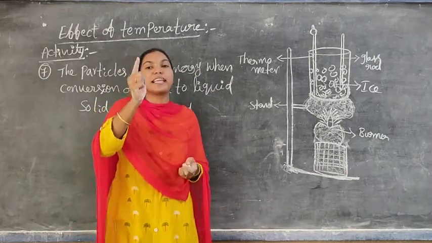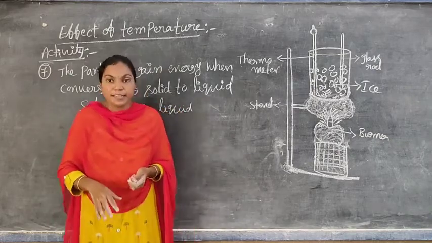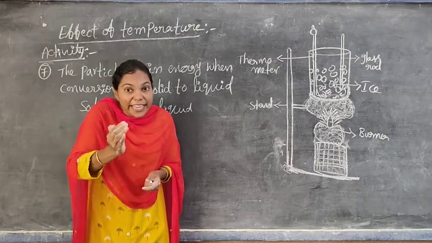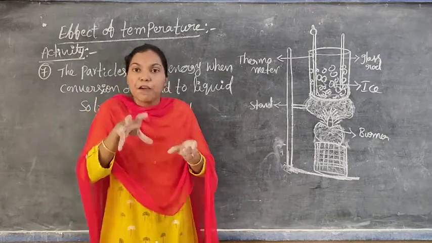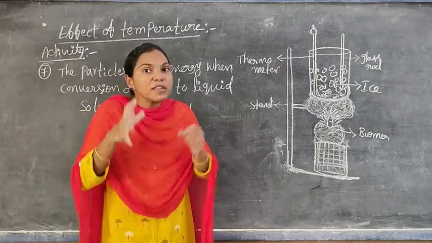Already in a past video I clearly explained the forces of attraction acting between the particles. A force of attraction is there between the particles. How do the particles overcome the force of attraction?